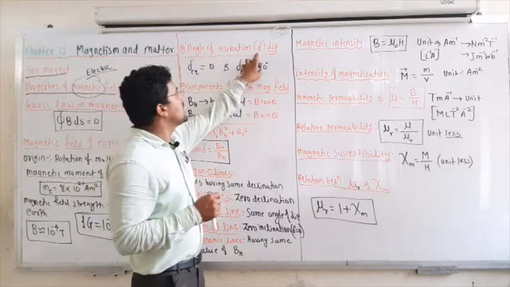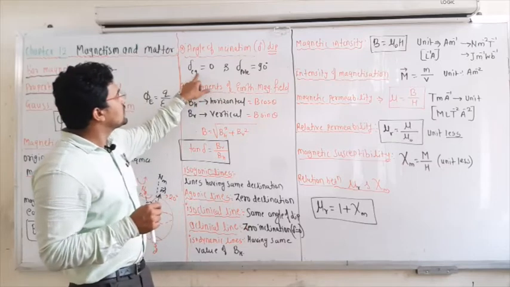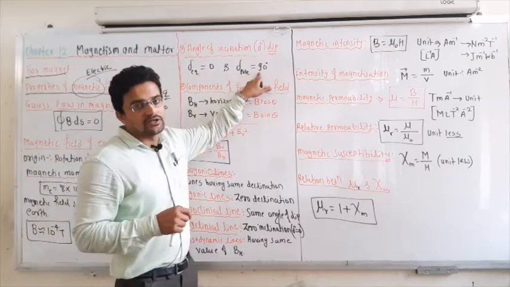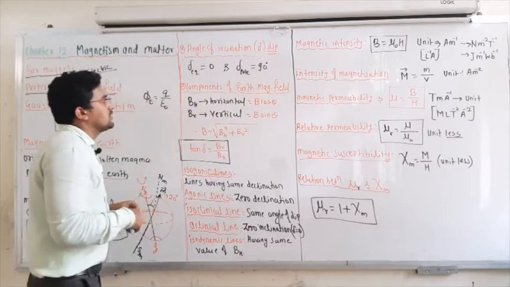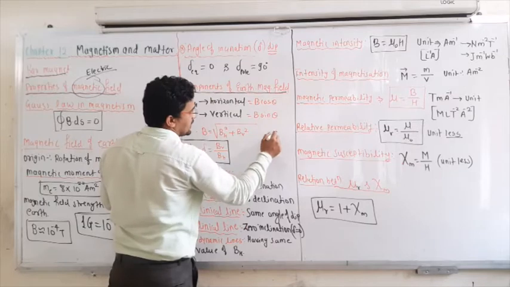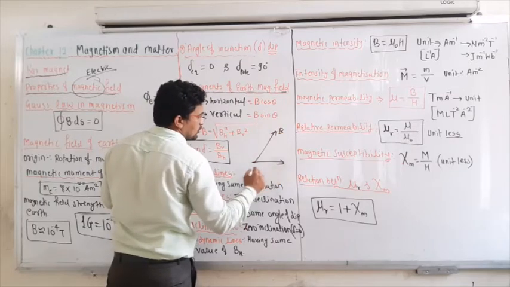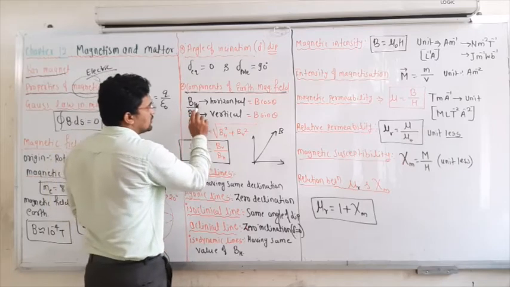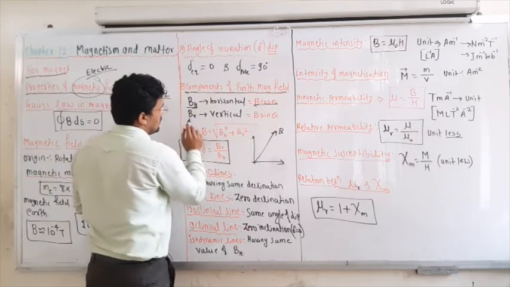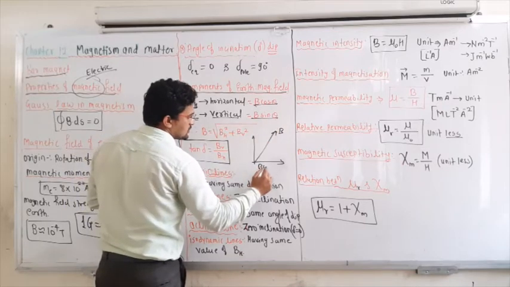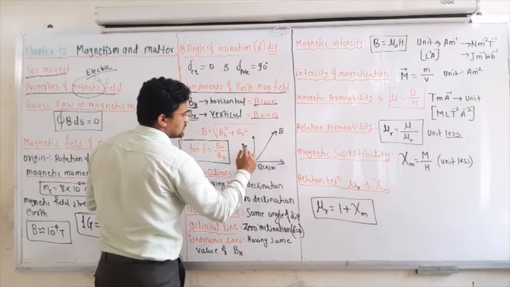That is nothing but the angle of dip. The angle of dip at the equator is equal to 0, and the angle of dip at the pole is equal to 90 degrees. So remember these two values. And if the total magnetic field is B, there is one horizontal component and one vertical component. BH is the horizontal component, B cos theta, and BV is the vertical component, B sin theta.